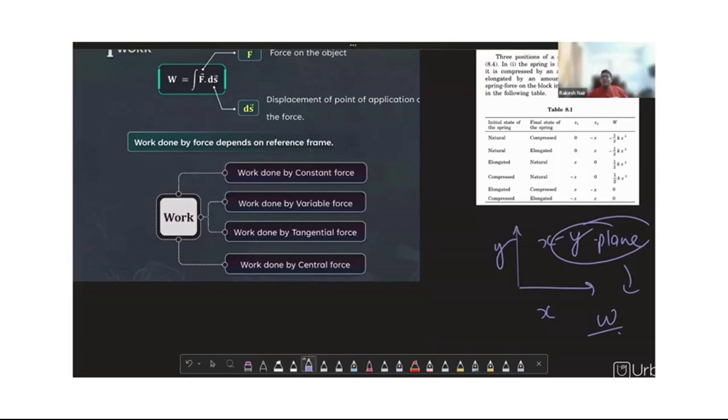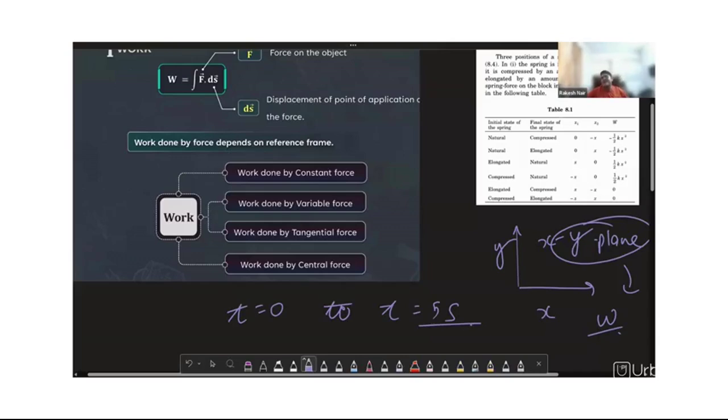Then work is done by a constant force, the first factor. Constant force means the force will be constant over a period of time. That means, for time t equals 0 to time t equals 5 seconds, the force is acting constantly. So the work done shall be calculated for that constant force.